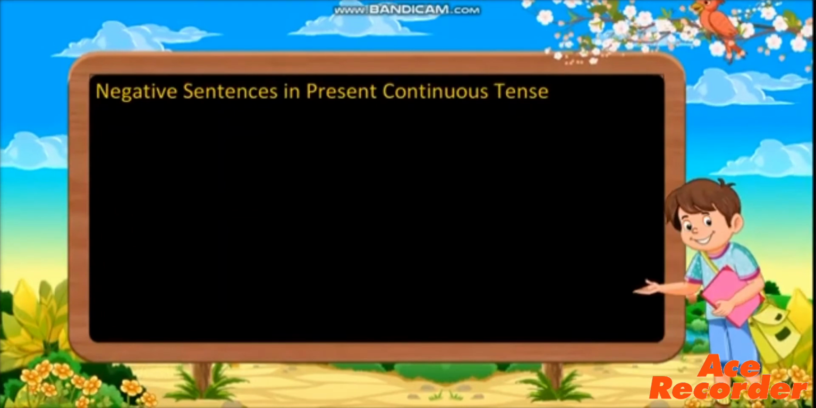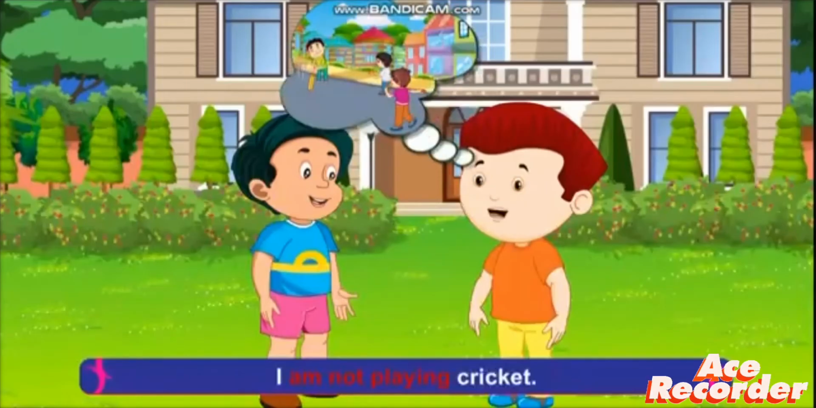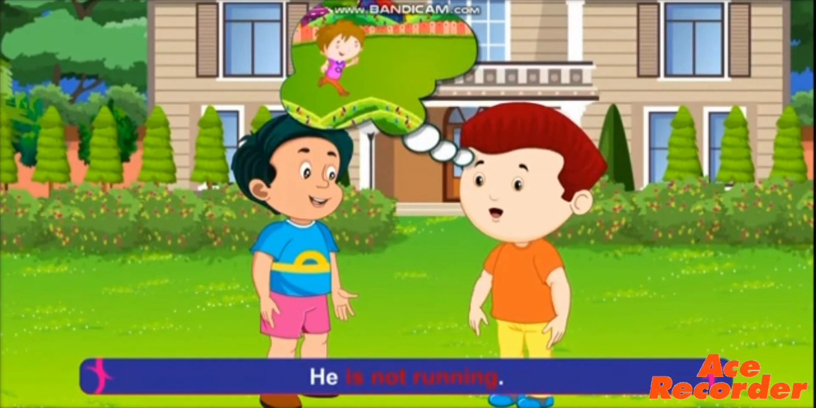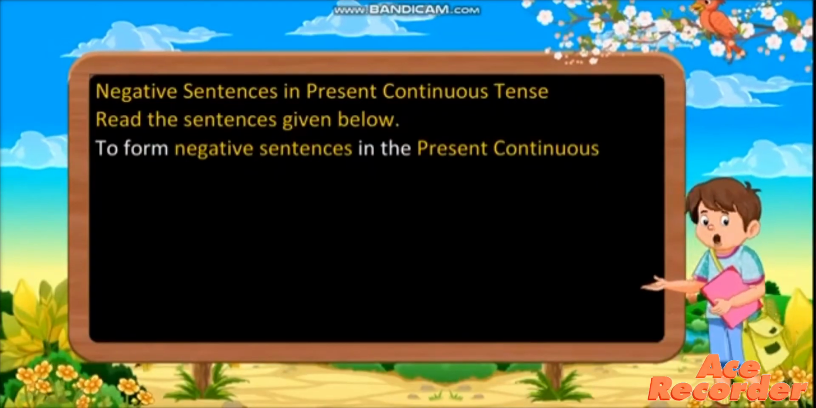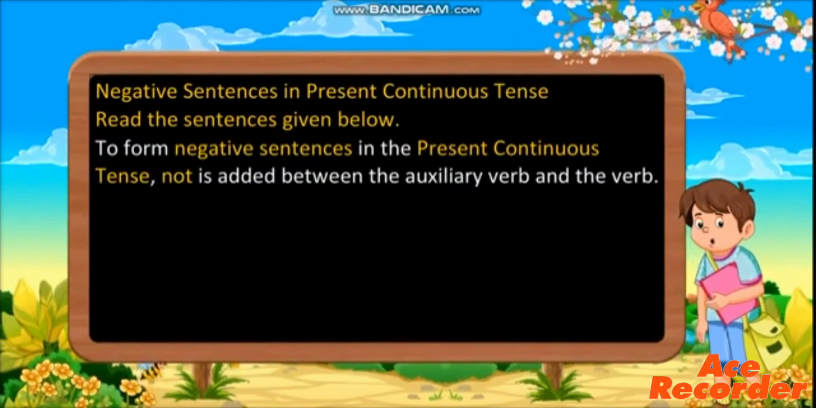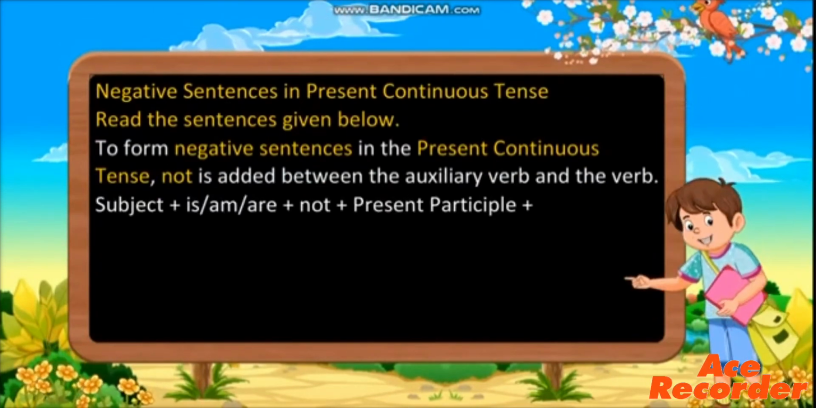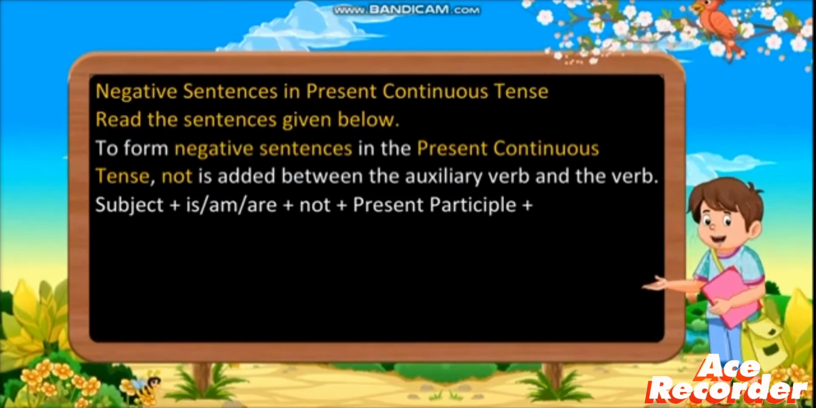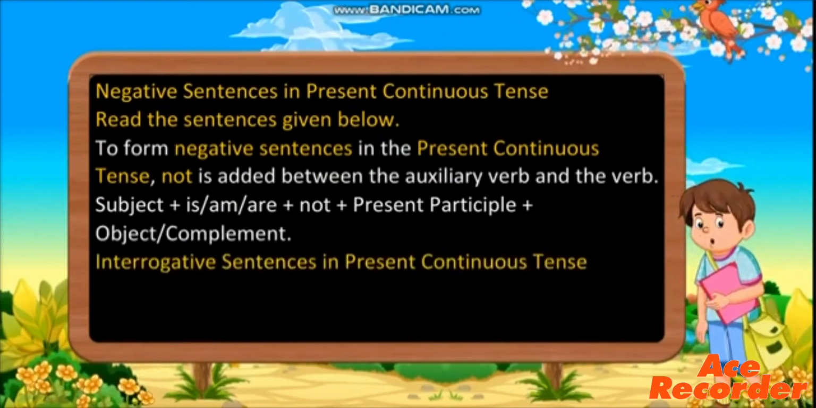Negative sentences in present continuous tense. Read the sentences given below. I am not playing cricket. He is not running. We are not cooking. To form negative sentences in the present continuous tense, not is added between the auxiliary verb and the verb. Subject plus is, am, are plus not plus present participle plus object complement. This is the formation of negative sentences.